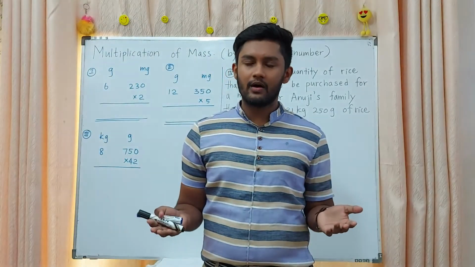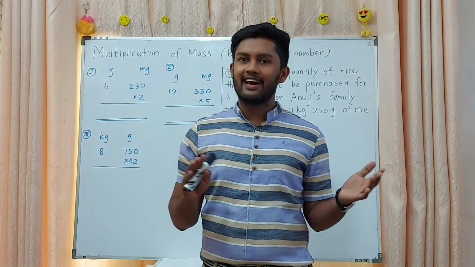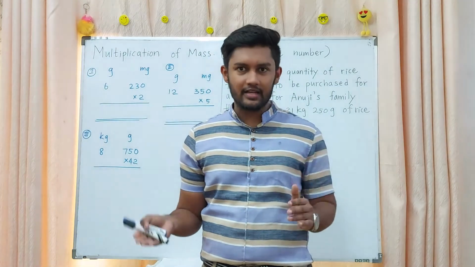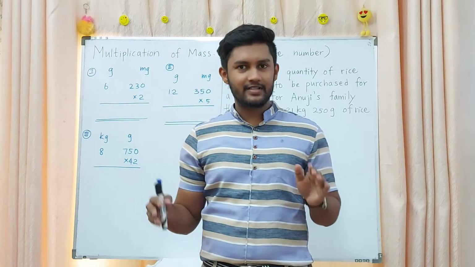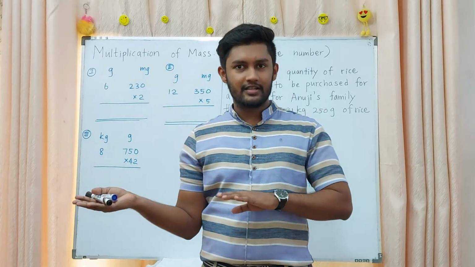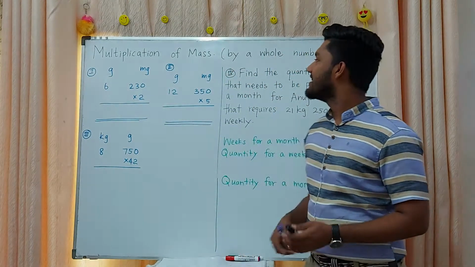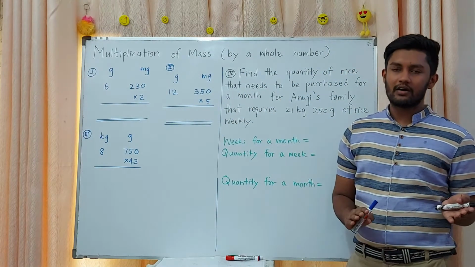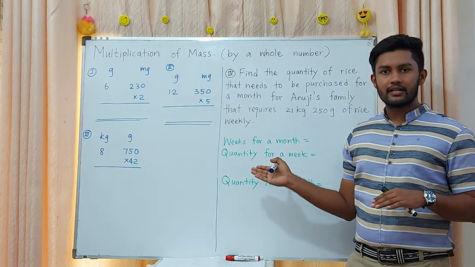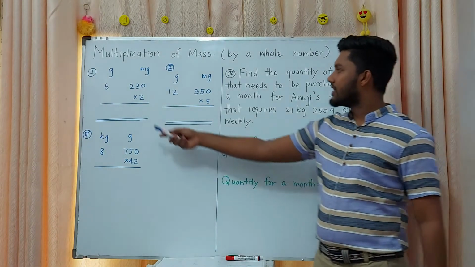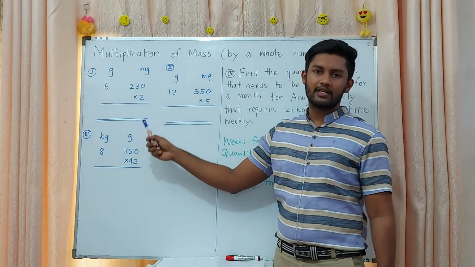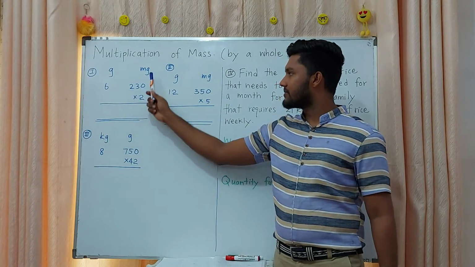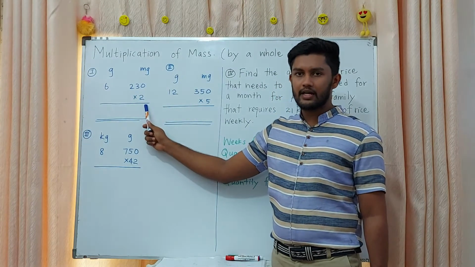We already learned about the addition of masses and the subtraction of masses. Then the next operation is the multiplication of masses. Afterwards you want to learn about the division of masses. Here, multiplication of mass by a whole number. Here 2 is a whole number. Then 6 grams 230 milligrams have to be multiplied by 2.